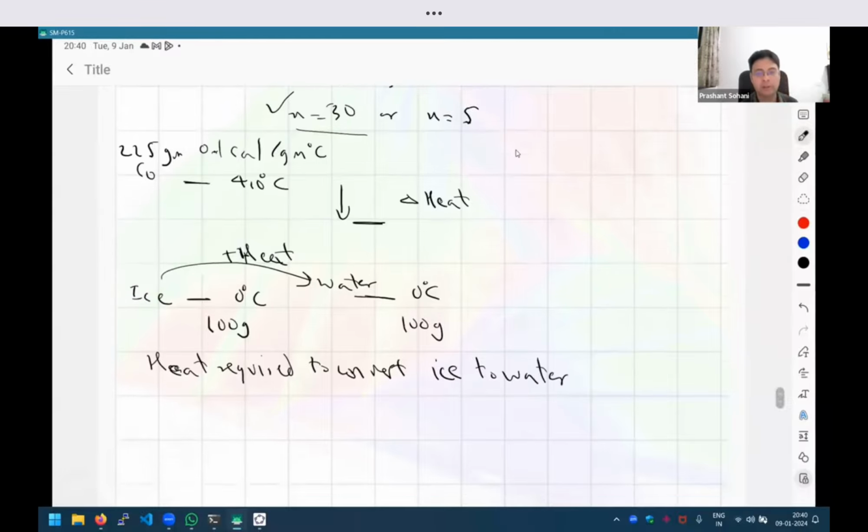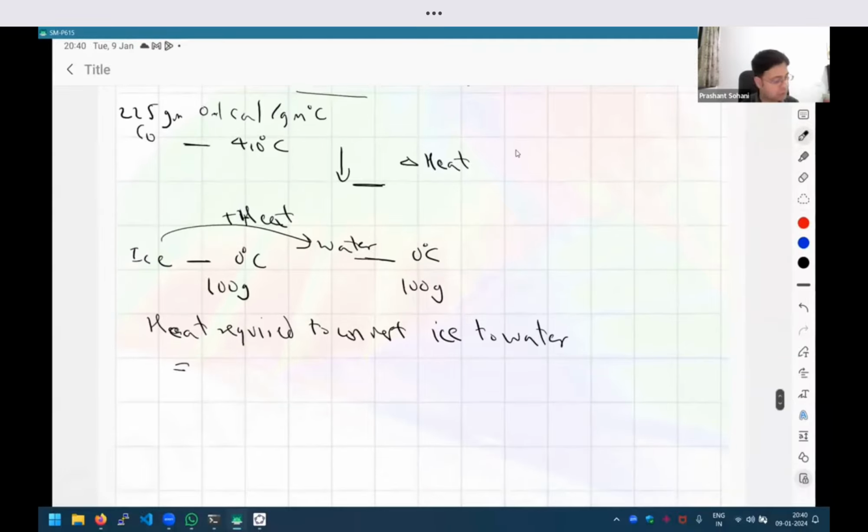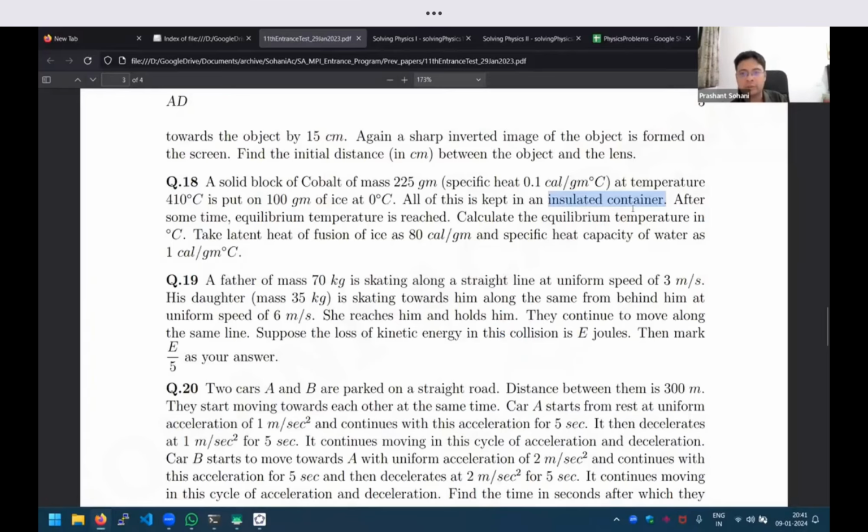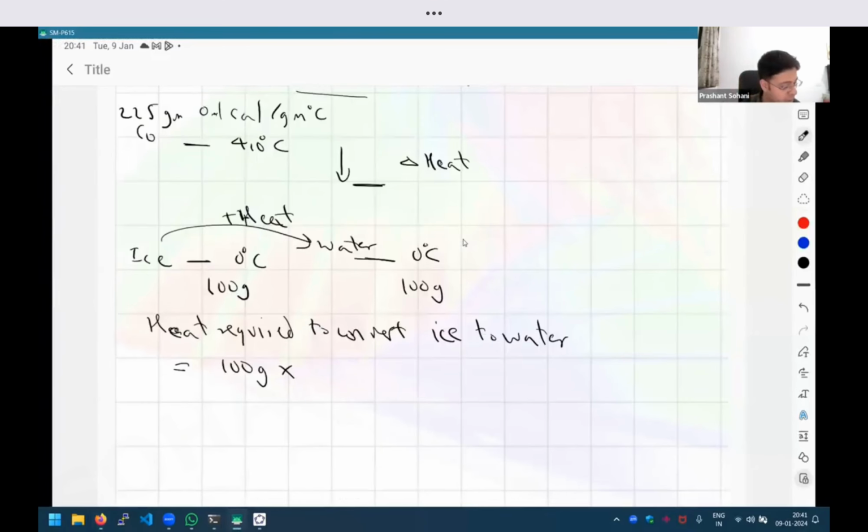That is the first thing we have to calculate here. It will be the mass of the ice times the latent heat. The latent heat of fusion is given as 80 calories per gram. So 1 gram is going to require 80 calories, so 100 gram is going to require 8000 calories of heat to convert this.